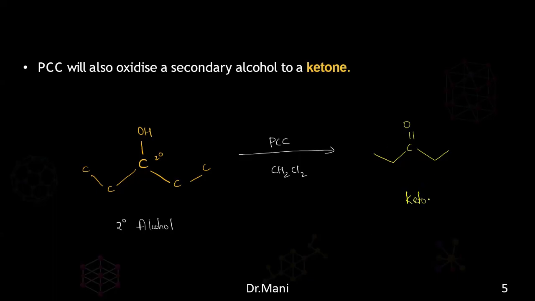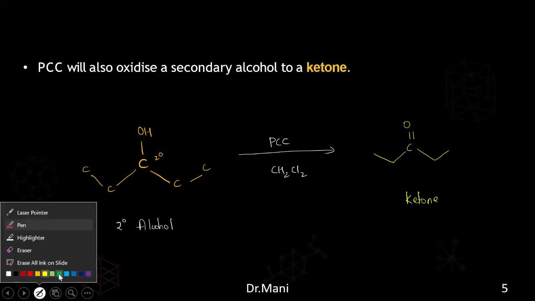So remember guys, if it is a primary alcohol, it will give the aldehyde. If it is a secondary alcohol, it will give the ketone when PCC is present. So what is the name of PCC? What is the name for PCC? Pyridinium chlorochromate.